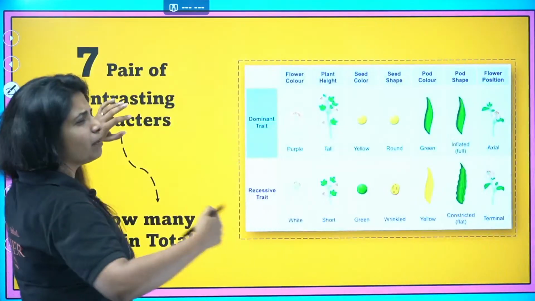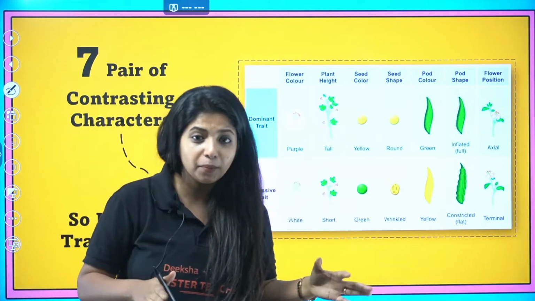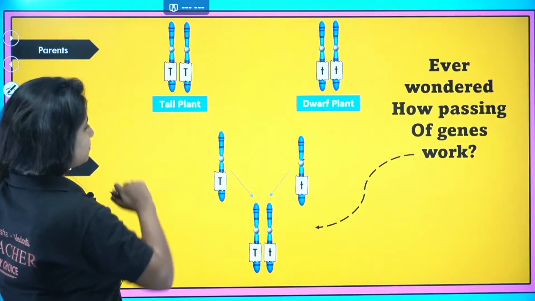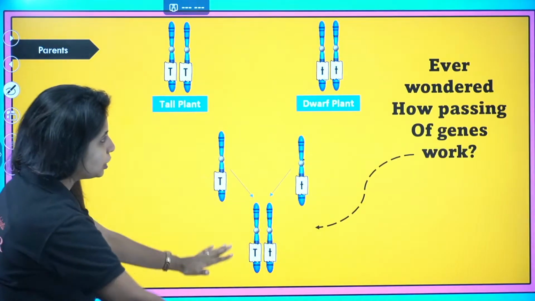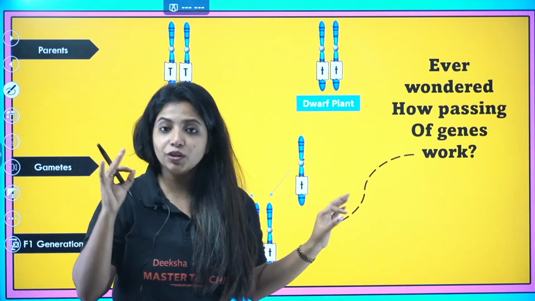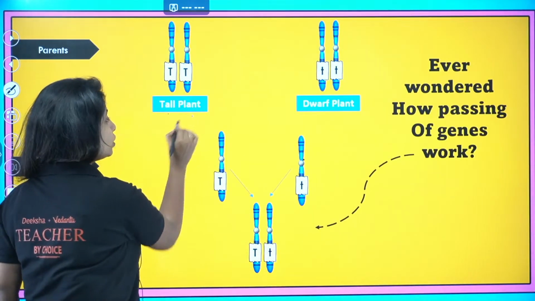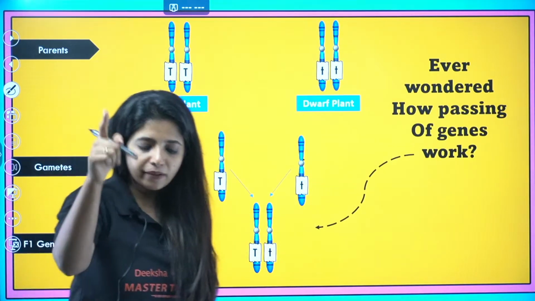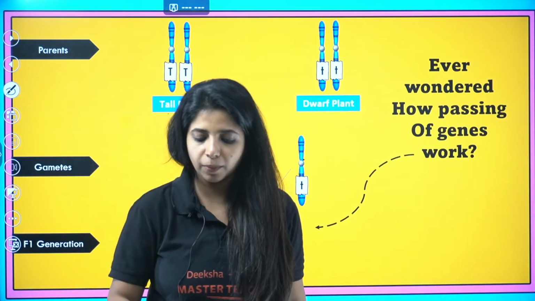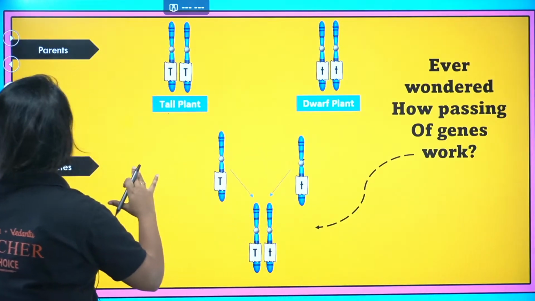Now this can be a question in your second PUC. Mostly they have not asked until this particular point, but as I said, it can be. We cannot ignore that. Now, I spoke about all of it already, but I can still talk about it. Ever wondered how passing of genes work? As I told you, in my body also there are 23 pairs of chromosome. Pawan also has 23 pair of chromosome. Priya also has 23 pair of chromosome. Yash also has it. Krishna also has it. Everyone has 23 pair of chromosome.